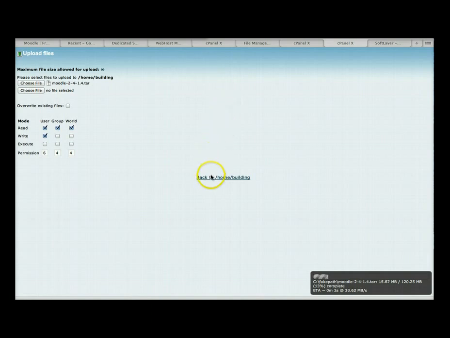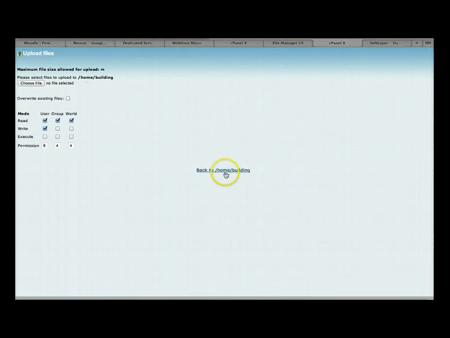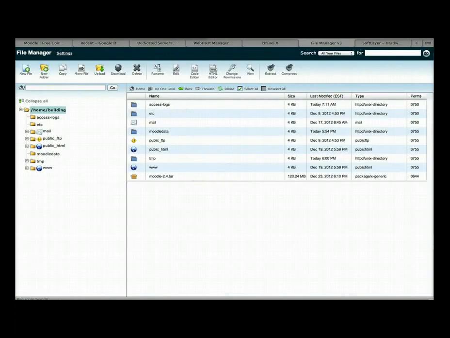Okay, so let's just do that. Let's go there. Okay, and here we are, and it's up, and you can see it right here. Okay, the Moodle 2.4 TAR. It's just below, but it doesn't matter because it's in our Moodle database. Now we're going to click on it and then go into extract. Okay, and that's the last stage.